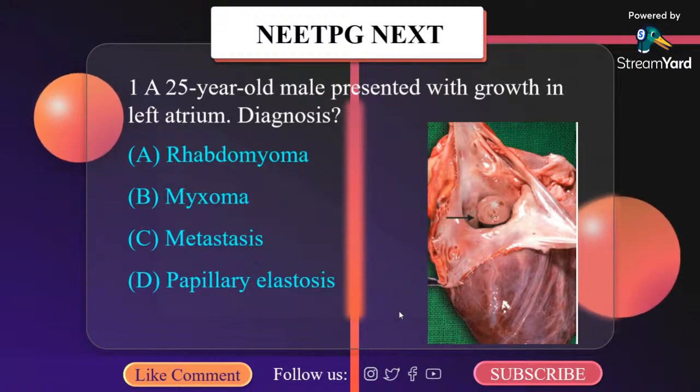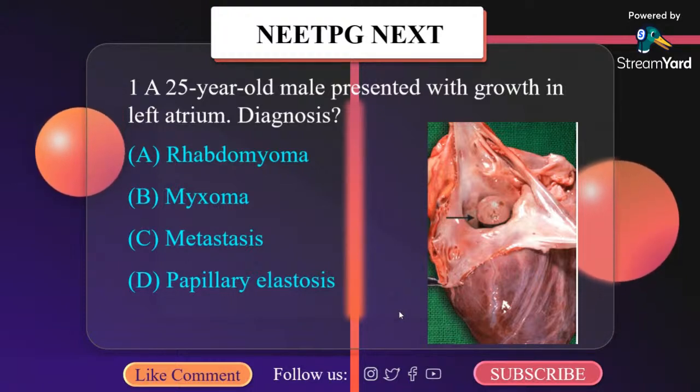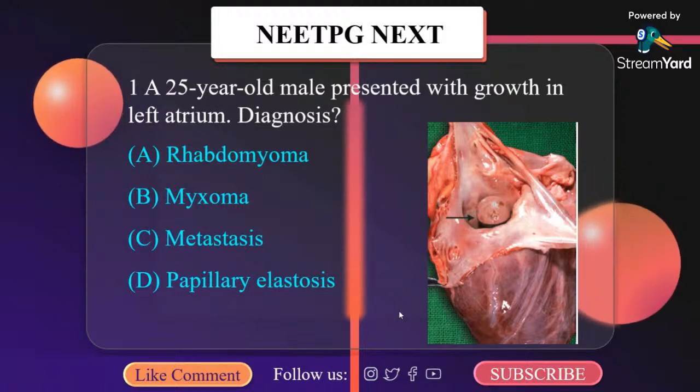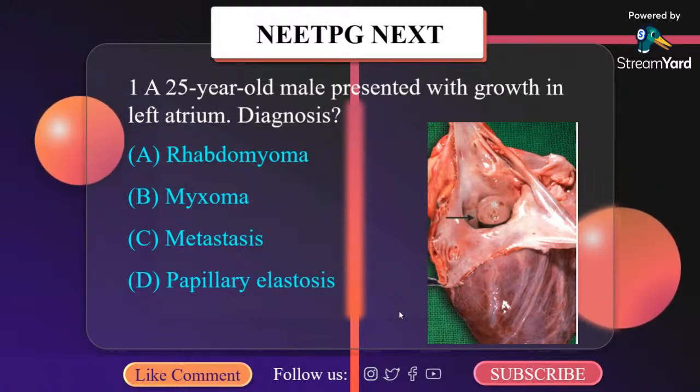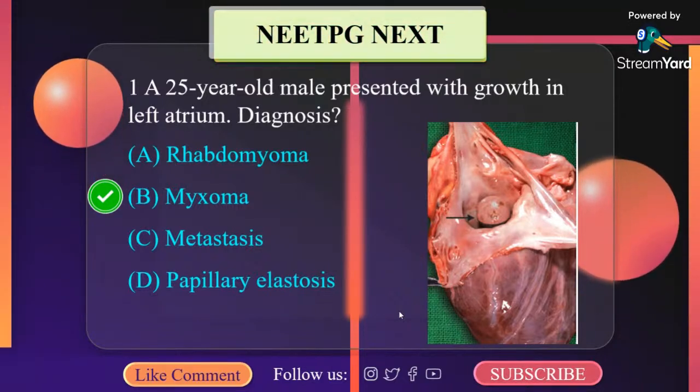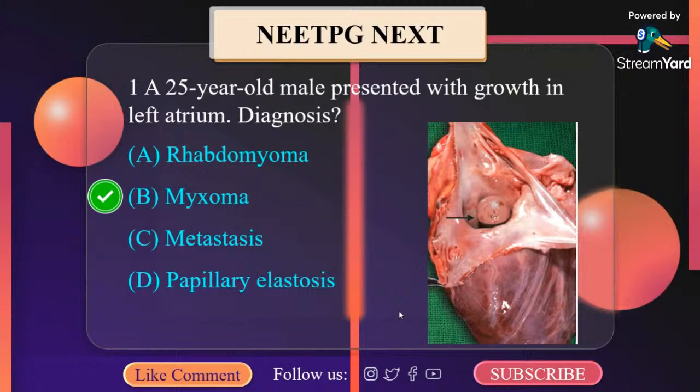Well, you can see from the image, it is a myxoma. So the correct option here is myxoma. Atrial myxoma is a very important topic from the NEET PG entrance point of view and INI-CET point of view also.